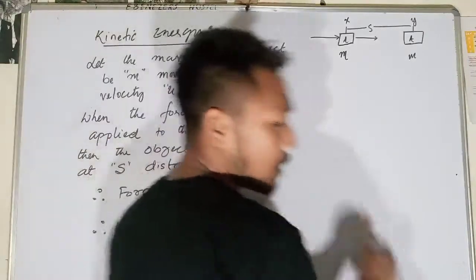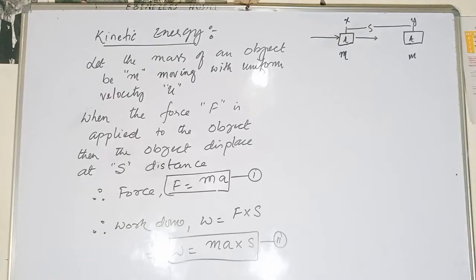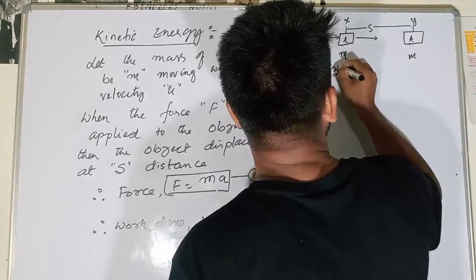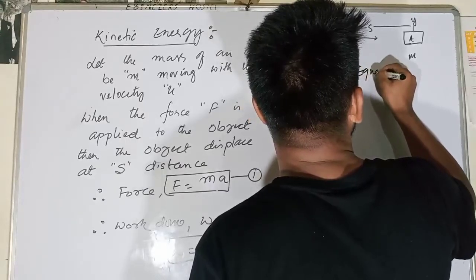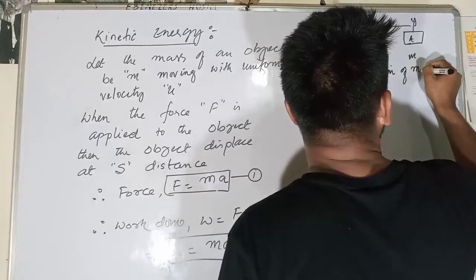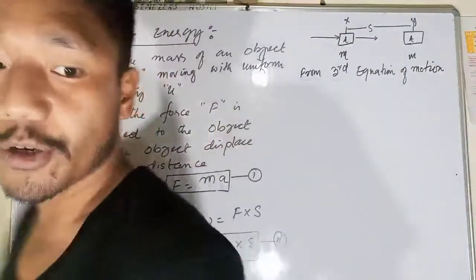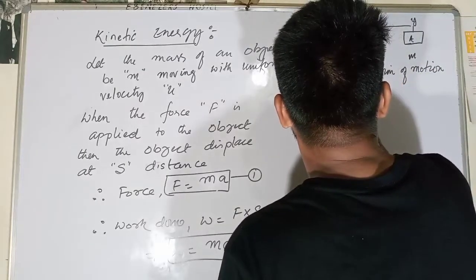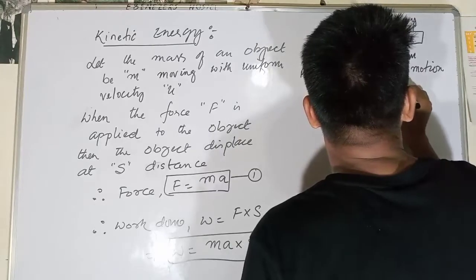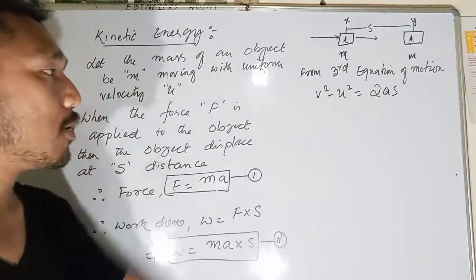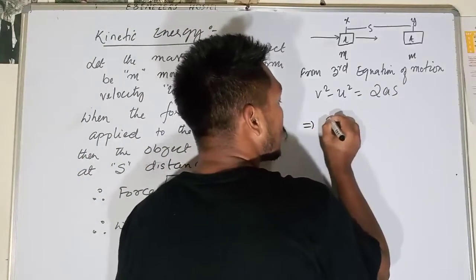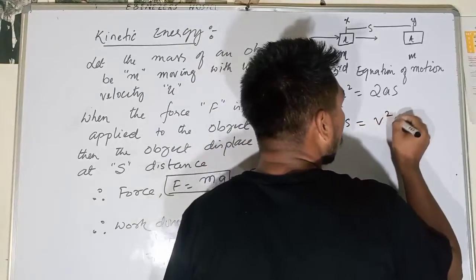Now using the third equation of motion, we know the third equation of motion. What does the third equation of motion say? V squared minus U squared is equal to 2as. So from here we can say 2as is equal to V squared minus U squared.